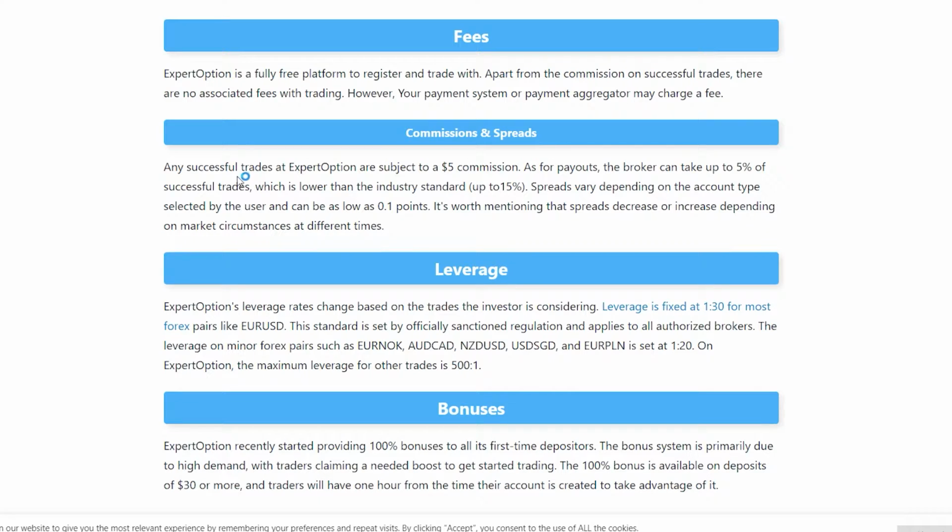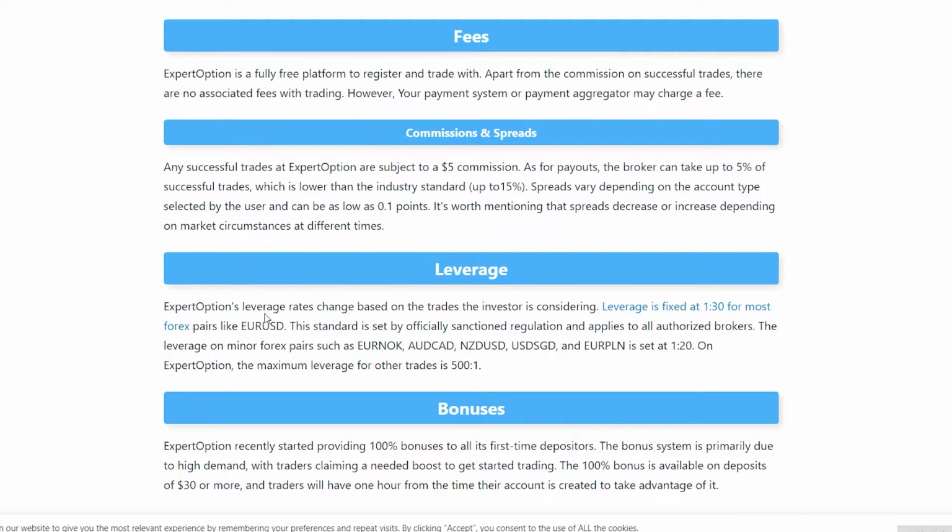Commissions and spread. Any successful trades at ExpertOption are subject to a $5 commission. As for payouts, the broker can take up to 5% of successful trades, which is lower than the industry standard of up to 15%. Spreads vary depending on the account type selected by the user and can be as low as 0.1 points. It is worth mentioning that spreads decrease or increase depending on market circumstances at different times.